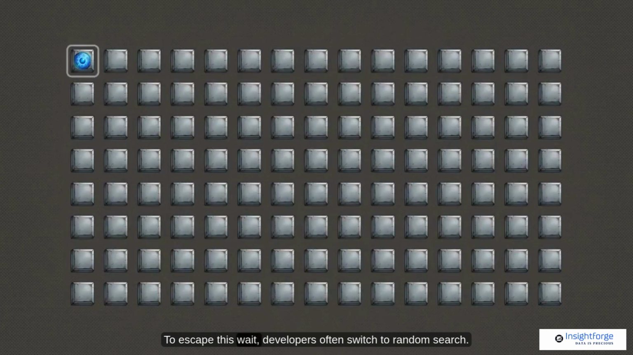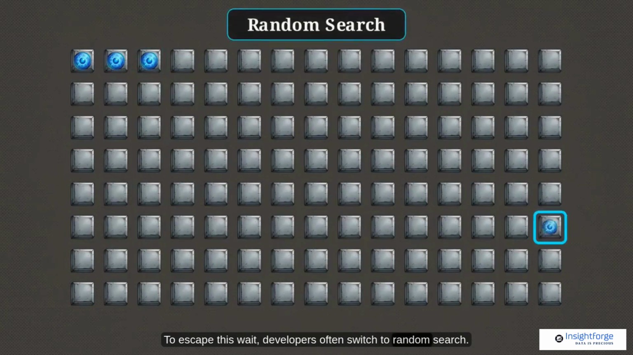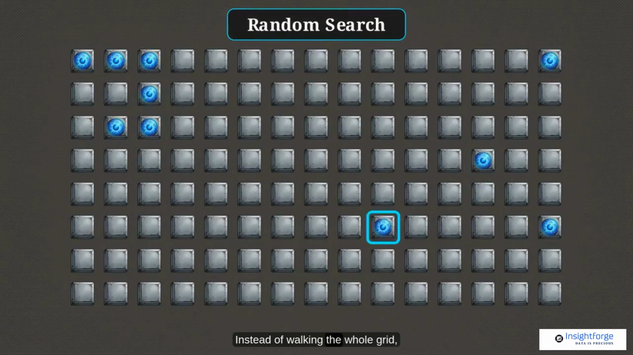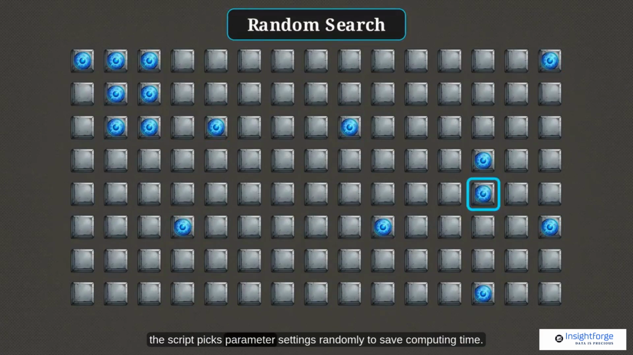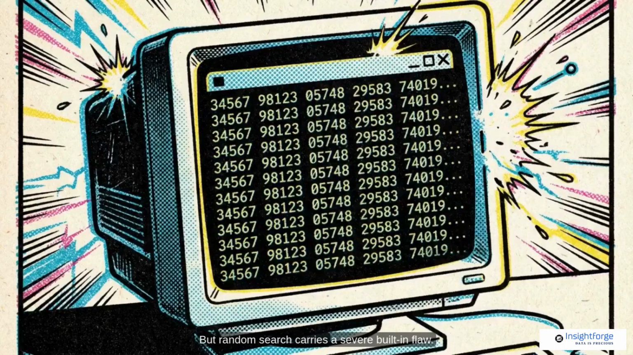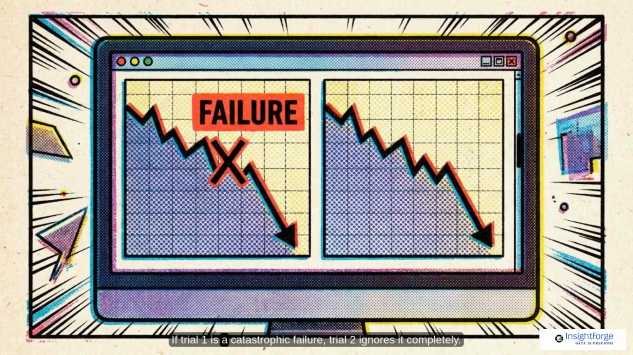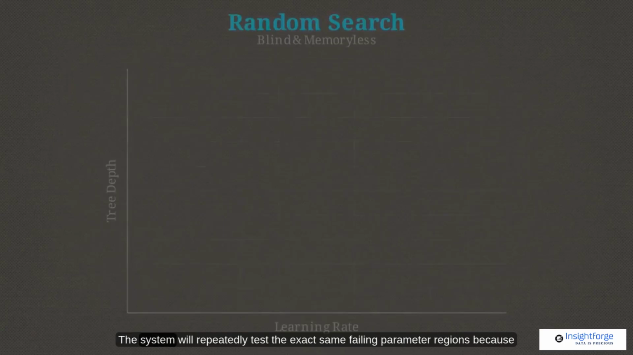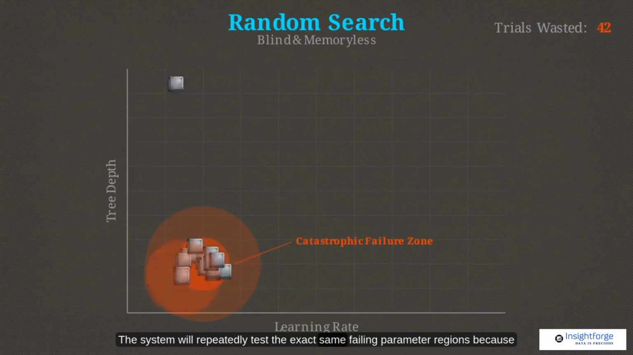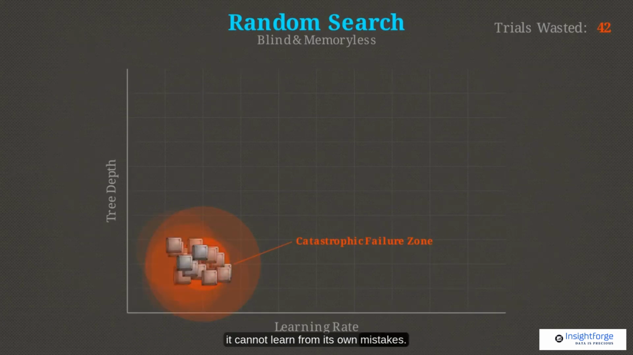To escape this wait, developers often switch to random search. Instead of walking the whole grid, the script picks parameter settings randomly to save computing time. But random search carries a severe built-in flaw. It has absolutely zero memory. If trial 1 is a catastrophic failure, trial 2 ignores it completely. The system will repeatedly test the exact same failing parameter regions because it cannot learn from its own mistakes.